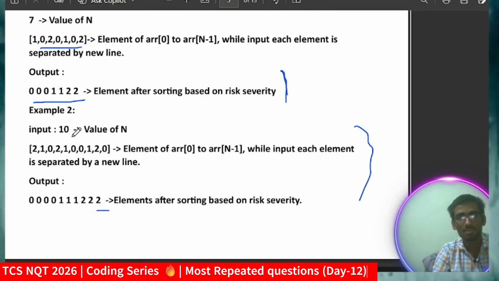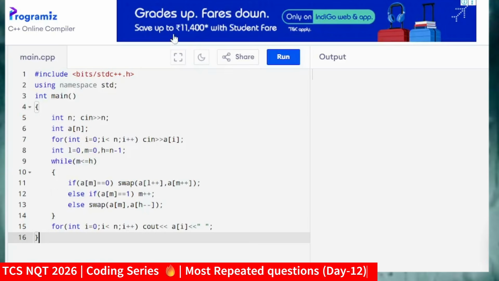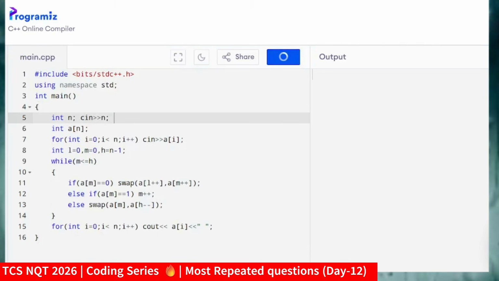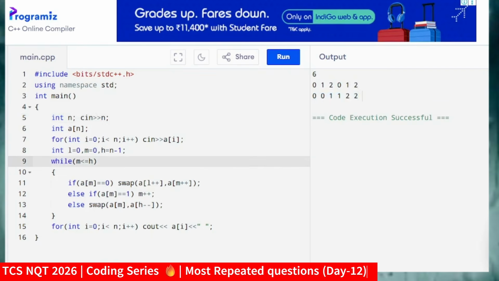So what was our input? We just have to take a 0, 1 and 2 combination as input. Opening any compiler, I have already copied the code. Now running it. Take the number of elements as 6. Now giving the values with a combination of 0, 1, 2. So 6 elements are there. Now it will sort those elements. Yeah, you are getting the output. In an online compiler, sometimes they take time, so no need to worry about that. You can use your command prompt too.